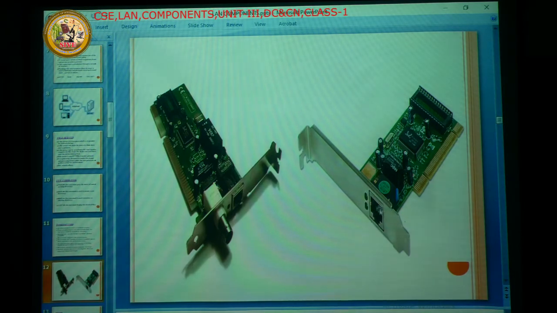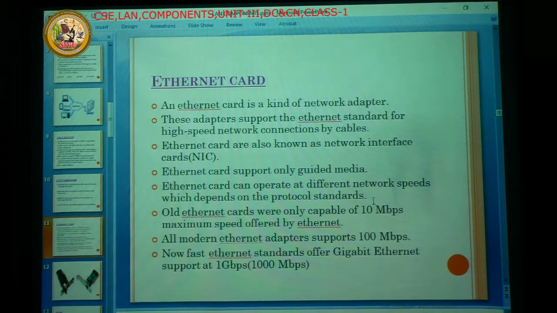So we are getting internet from the switch or a hub, whatever it may be. So it is also one of the hardware, and we also need to install software, the LAN drivers. So it works like an interface. That is nothing but the NIC, the Ethernet card, also known as the network interface card.